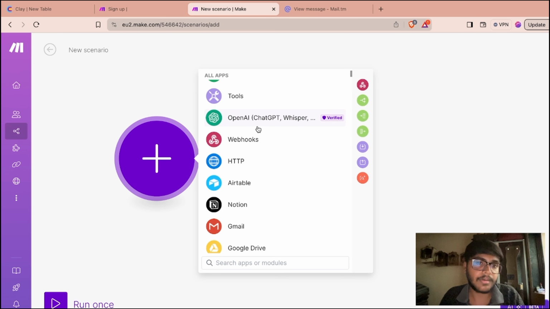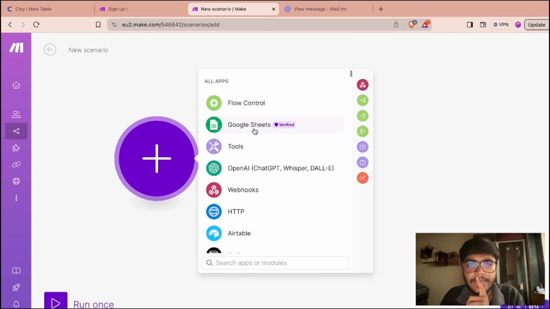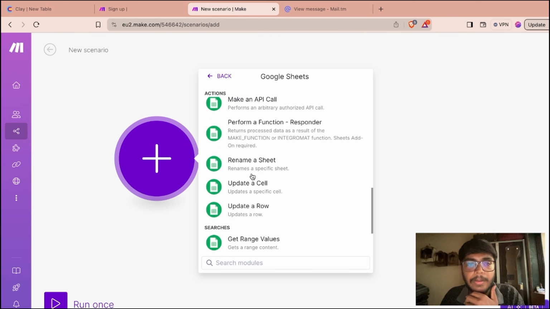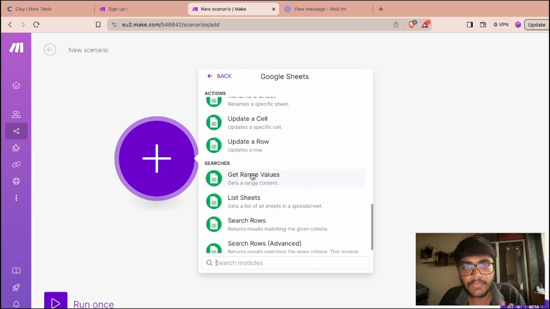So let's connect to Google Sheets for that matter. I'm not going to show you the connection setup because for that we are going to create a separate video in the upcoming days. But if you just click on that, there are a bunch of triggers, actions, searches, and a lot of actions, right? And the triggers.